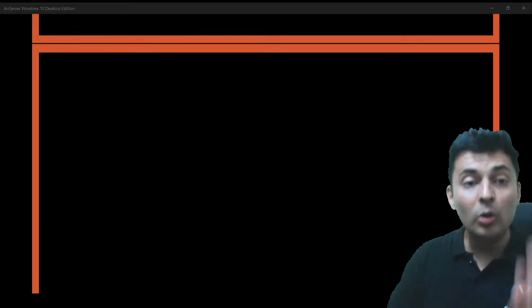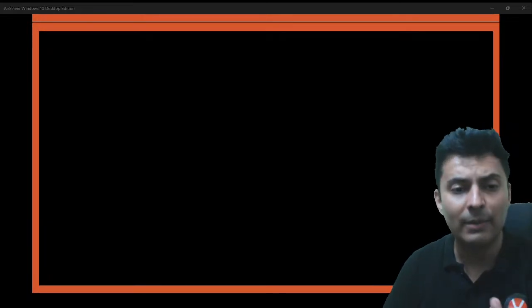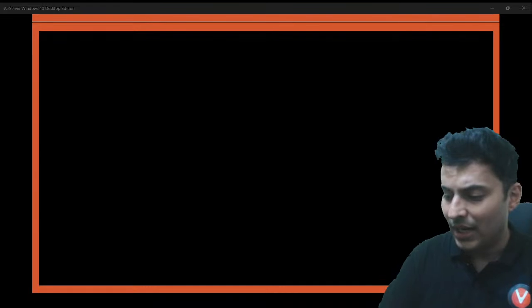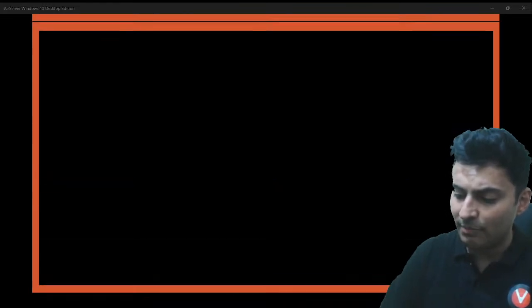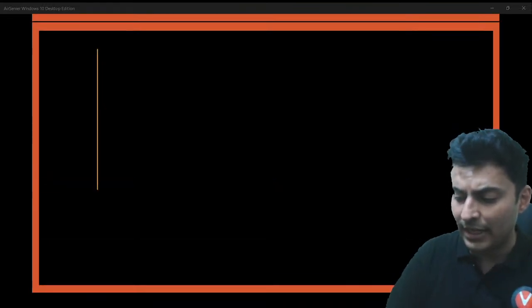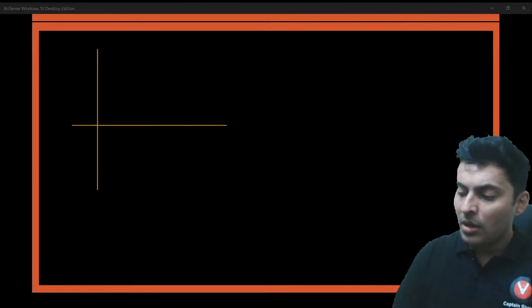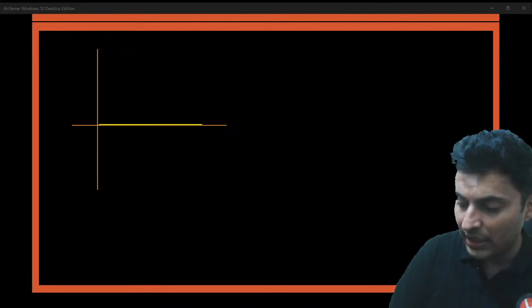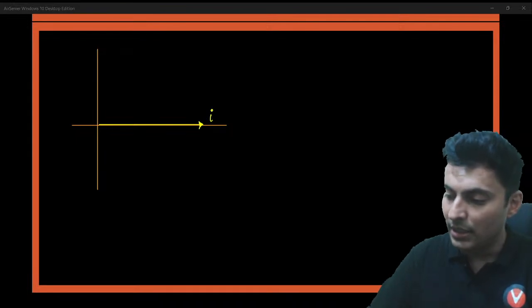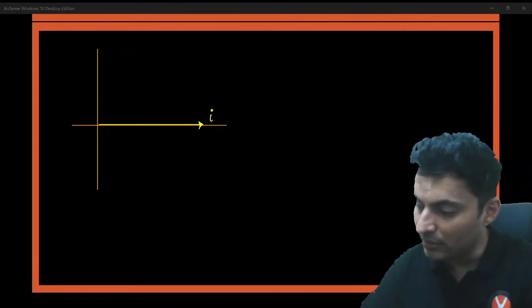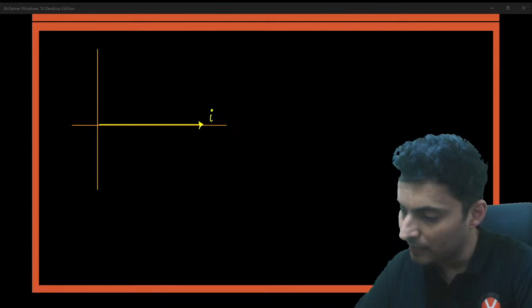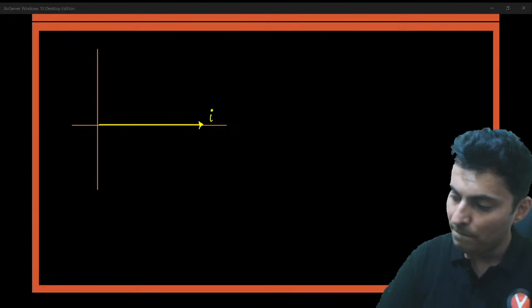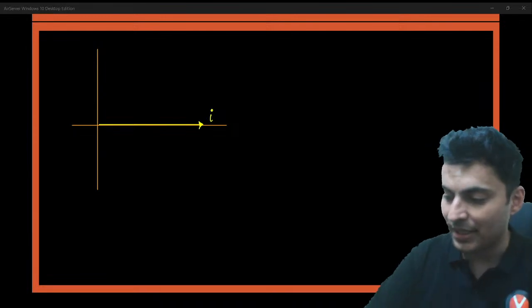Now, how to draw this phasor diagram for an inductive, capacitive, resistive circuit? I'll explain this to you in a very, very simple manner, and you will never ever forget drawing this phasor diagram. Show two lines. The horizontal line is always for the current. Okay, the horizontal line is just for the current.